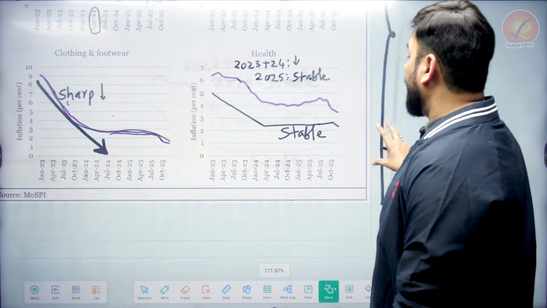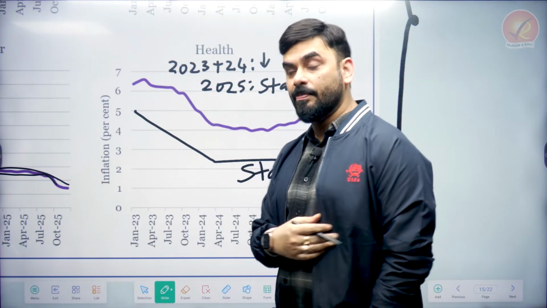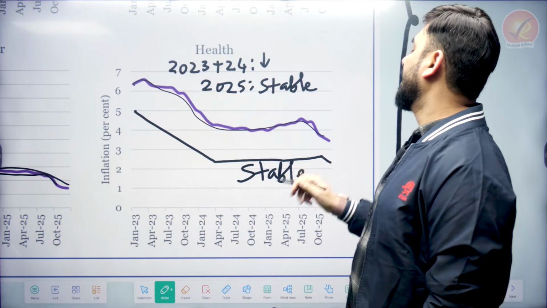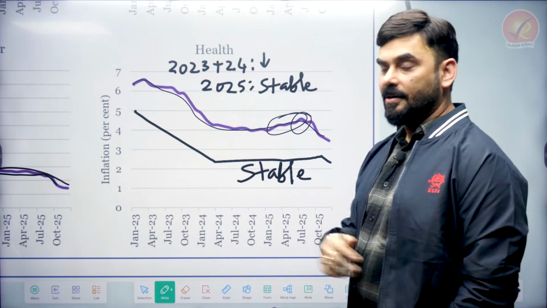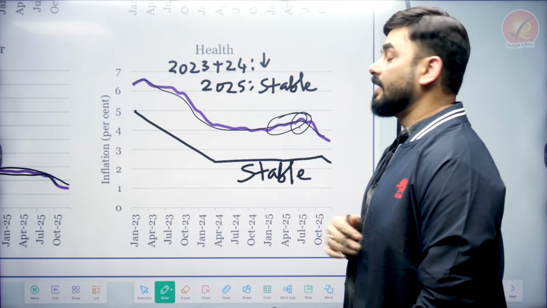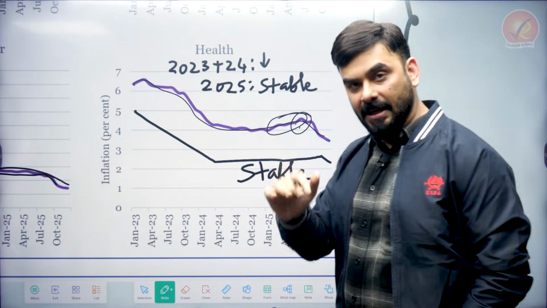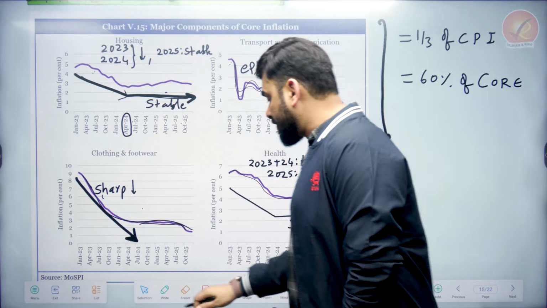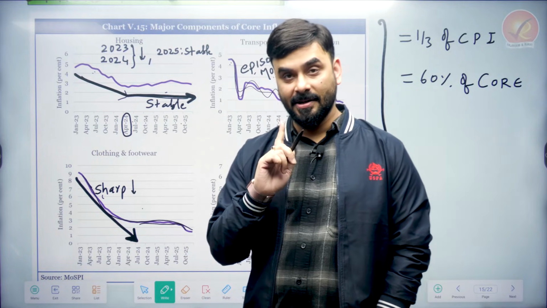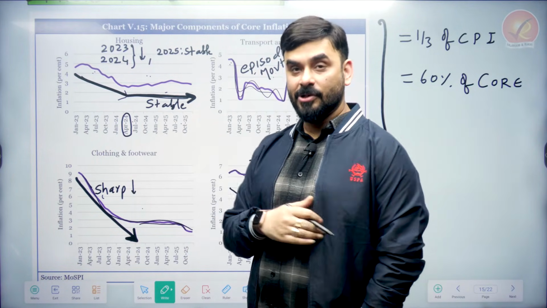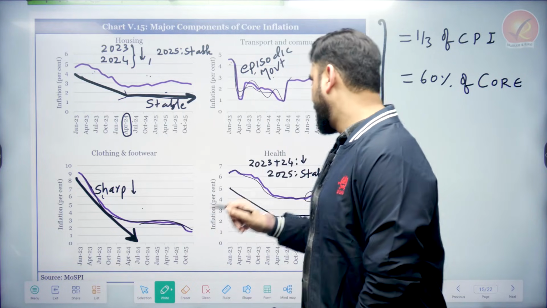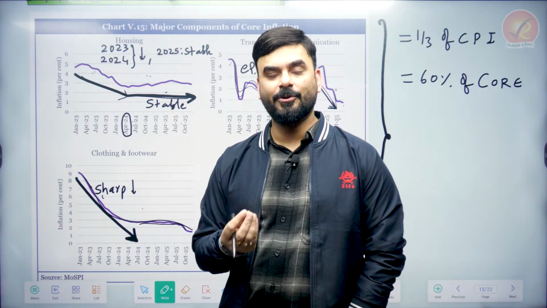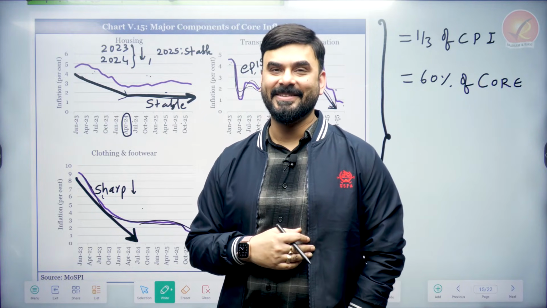And now let us look at the health expenses. When you go to a doctor, you pay the fee. Earlier, yes, the fee was very costly. Now also it is slightly elevated here. You see, it is coming down, but even now it is slightly elevated. It has become stable, sticky. So we can say that one of the biggest reasons for core inflation is gold and silver. Number 2 is housing, right? Number 3, a little bit of that is health also. So because of these things, the core inflation is slightly on the elevated side.